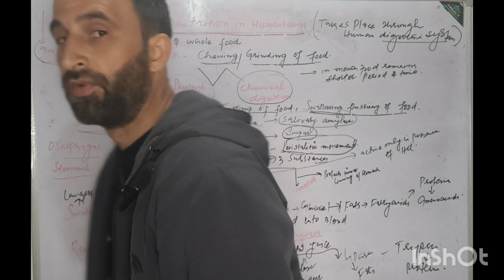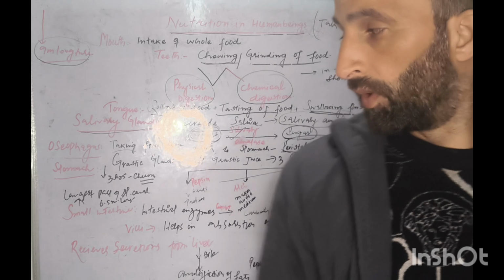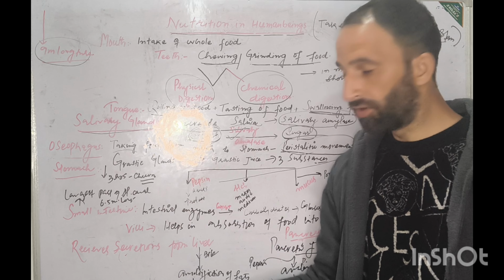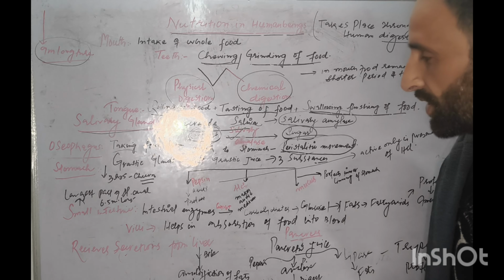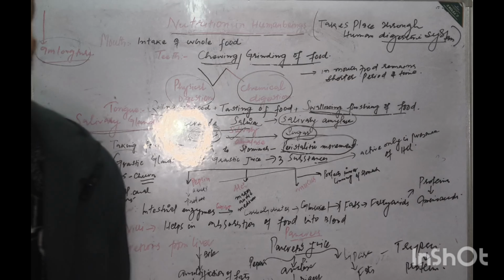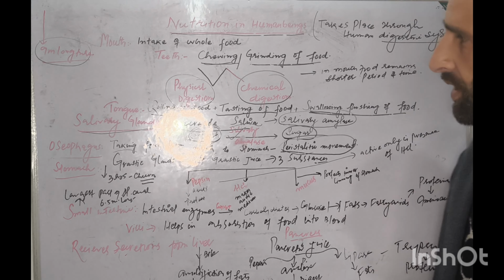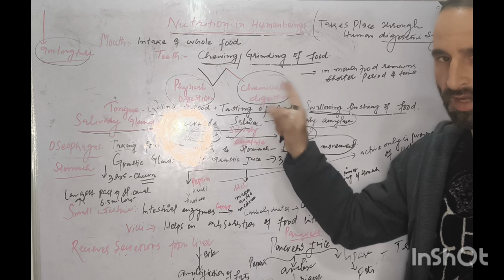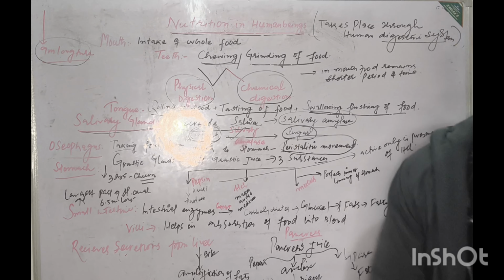Complete digestion of food takes place in the small intestine. Then the digested food is absorbed here and goes into the bloodstream. Now the undigested food goes into the large intestine. In the large intestine the undigested food becomes semi-solid, which is egested out through the anus. This is called digestion. This is all about nutrition in human beings. Write these points. These are important points from the examination point of view. This is all about today's lecture.